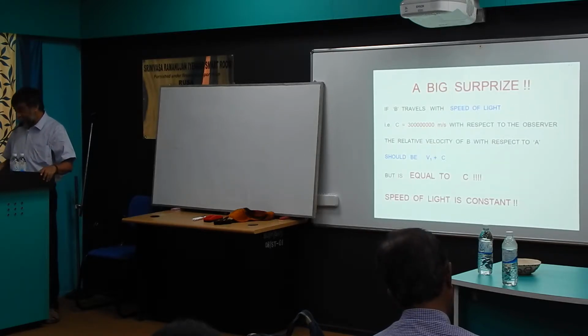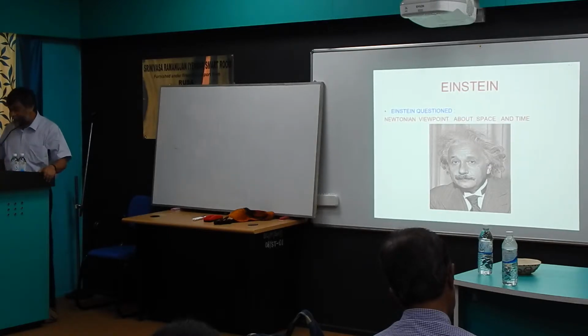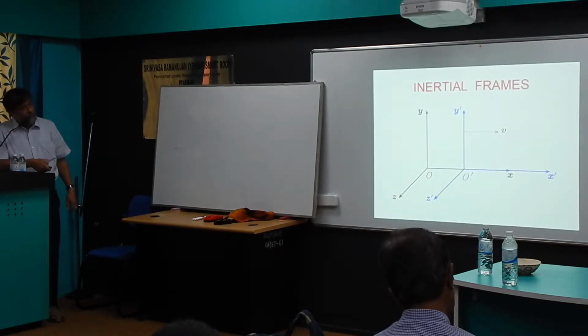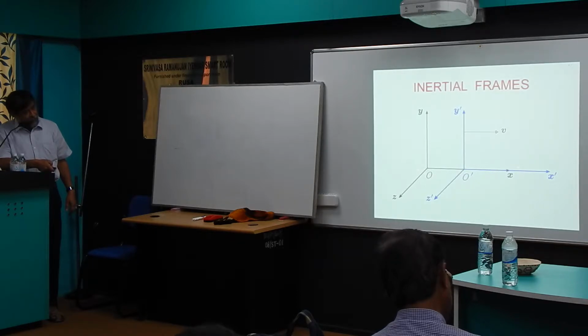So Einstein said that when you have two frames, one traveling with velocity v with respect to the other, suppose this is one origin, this is another origin, and they were together at t equal to 0. After time t, this has traveled the distance vt. So take any point here. If this point from this origin is x prime, and the same coordinate from here is x, then clearly x is nothing but x prime plus v into t, because it has traveled the distance v into t from here to here. So x is vt plus x prime.